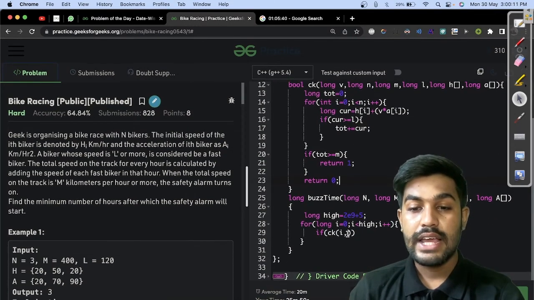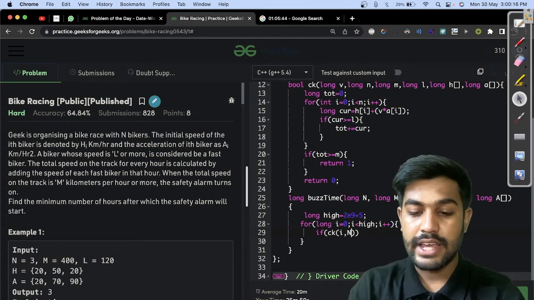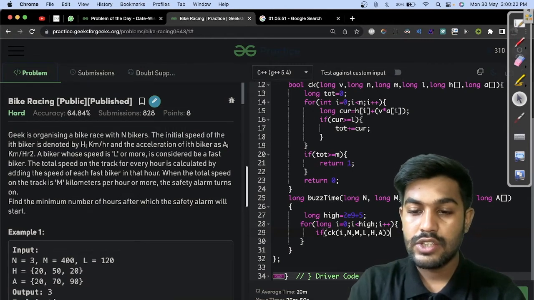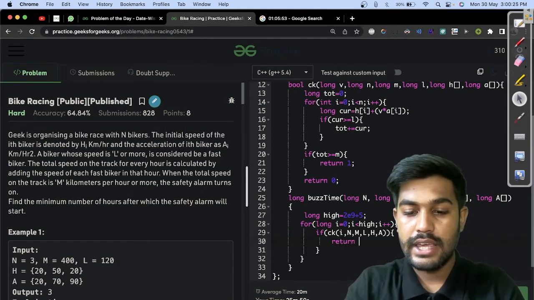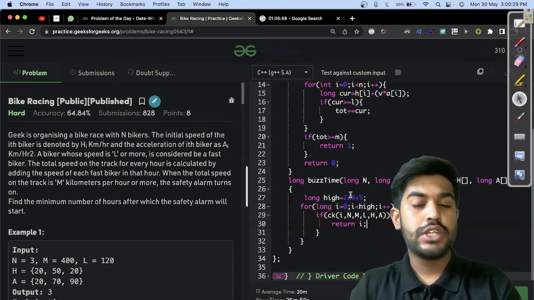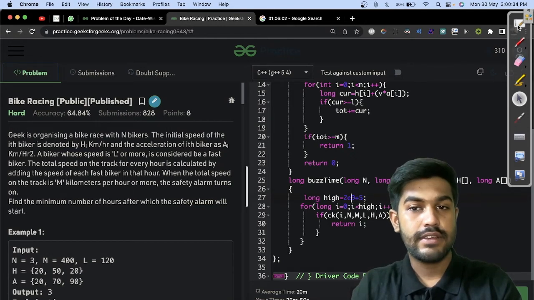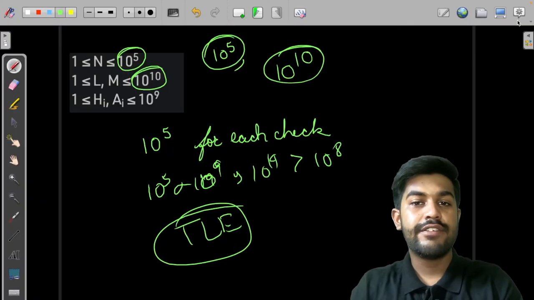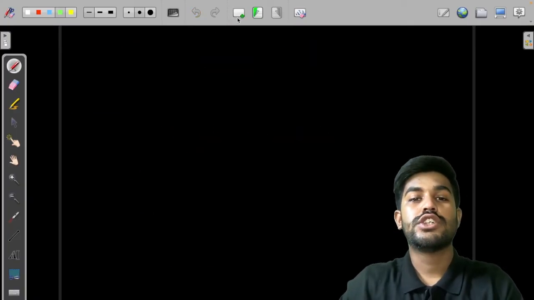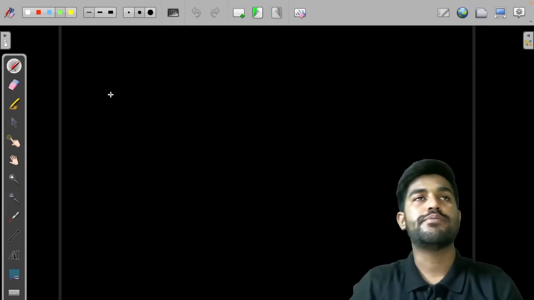Now we go back and pass whatever is needed. First we have the i, then N, then M, then L, then the given H, and then A. If this is true, return i. This is simple enough, but the time complexity is very large, that is 10 to the power 2 into 10 to the power 9 plus 5, and this would definitely give a TLE, because it is greater than 10 to the power 8. So now we need to move forward and think of something different.